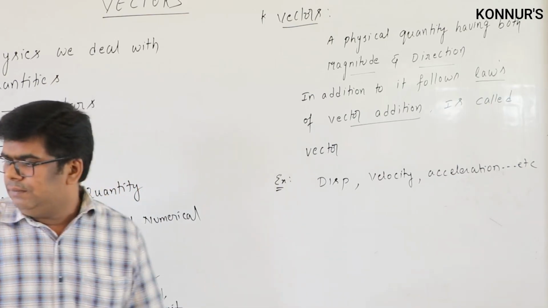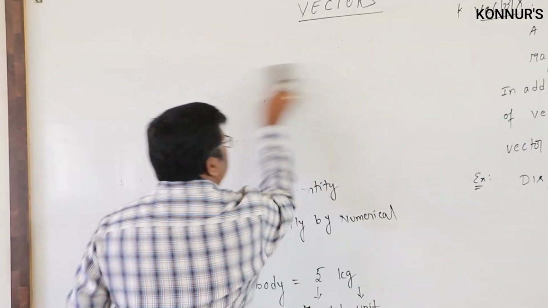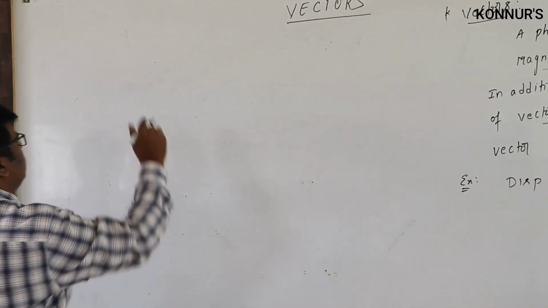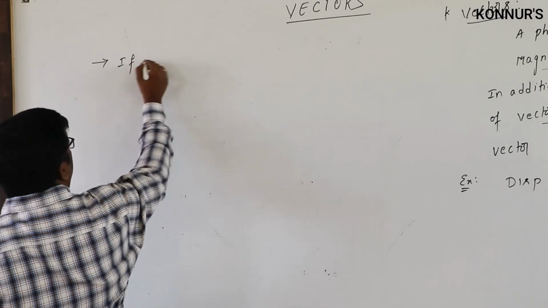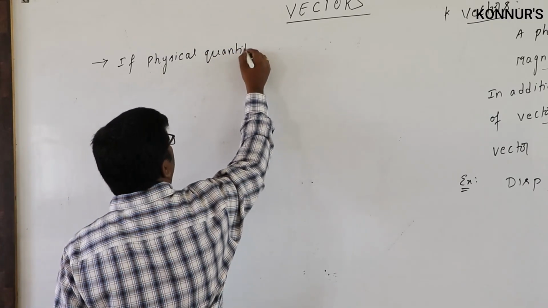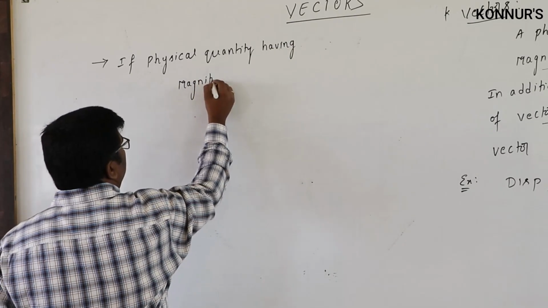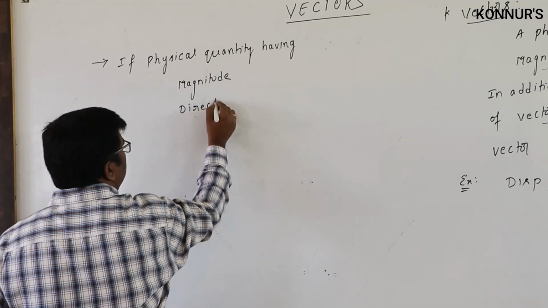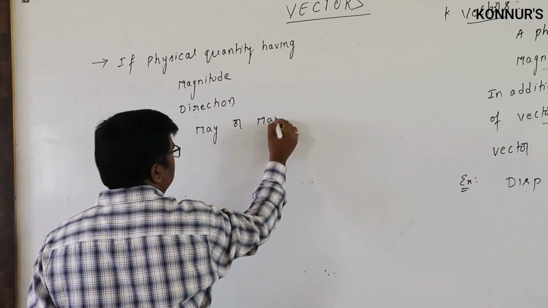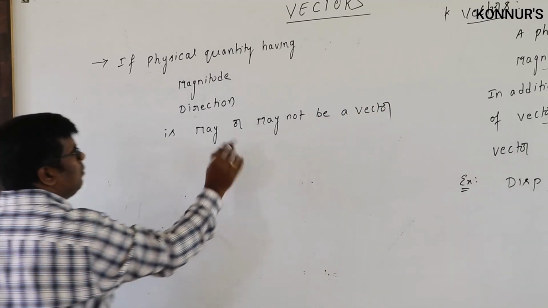So a physical quantity having magnitude and direction may or may not be a vector.